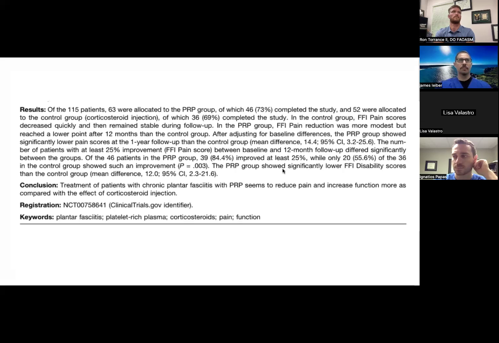So the patients in that group plateaued after that initial improvement in pain, while on the other hand, the patients who got PRP had continued healing and remodeling of the tissue, so their pain gradually got better and better, and their function got better and better. So once we were out at the 12-month mark, the patients in the PRP group were at significantly better amounts of pain, significantly better amounts of function, and decreased disability in the foot. And you can see that on the graphs in the next slide.